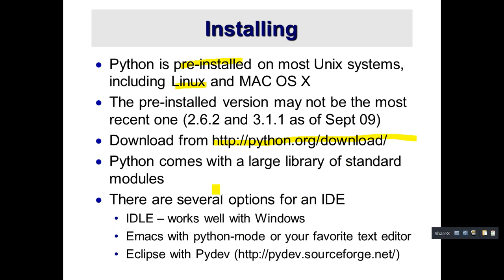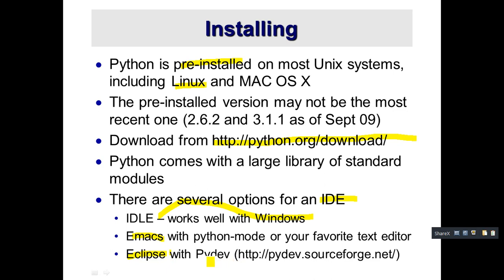Okay, there are several options for an IDE, which means integrated development environment. Here they are telling about IDLE, the integrated development and learning environment. We can work well with it in Windows. And there is Emacs with Python mode, or your favorite text editor. What is this Emacs? Emacs is a text editing tool which we already have in Linux and Mac OS and all. And this is Eclipse software.